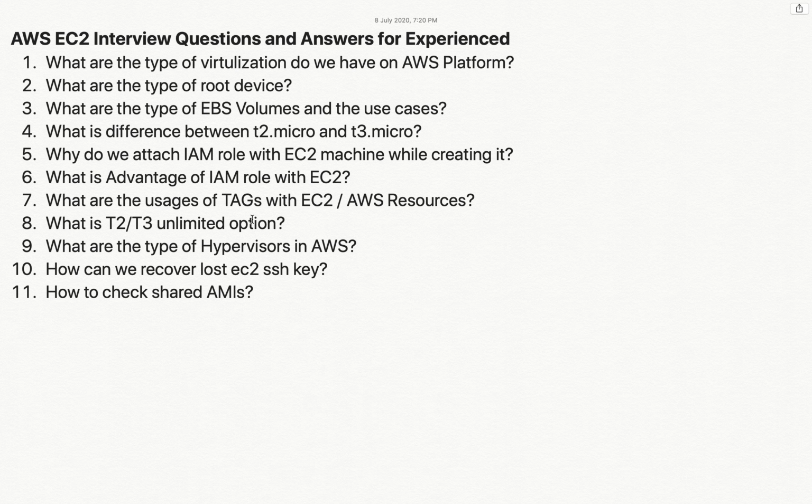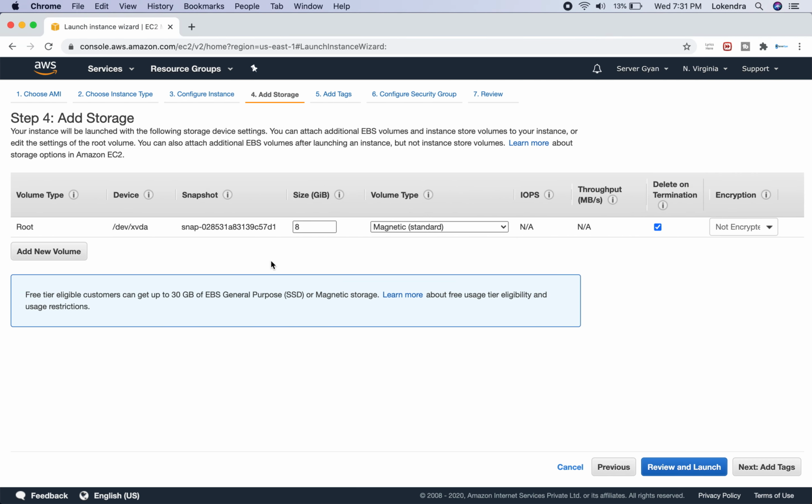So let us see the next question. Why do we attach an IAM role, we have discussed it. What is the advantage of IAM role on EC2, with EC2 we have discussed this. Now the next question here is what are the use cases of tags, which means what are the uses of tags with EC2 and AWS resources. Okay, so let us try to understand about tags as well.